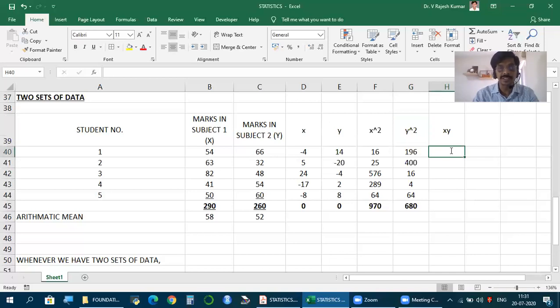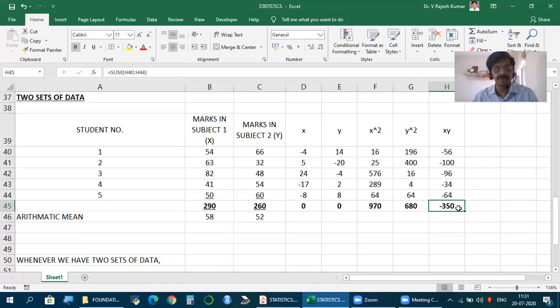So minus 4 into 14. 5 into minus 20. 24 into minus 4. Minus 17 into 2. Minus 8 into 8. So get a number. What is it called? Let us see. Now this is the total of x into y. Summation xy we say. And which x and y? The deviations, small x, small y.